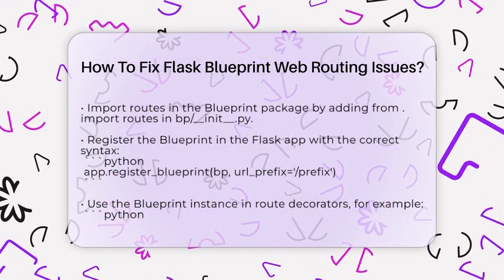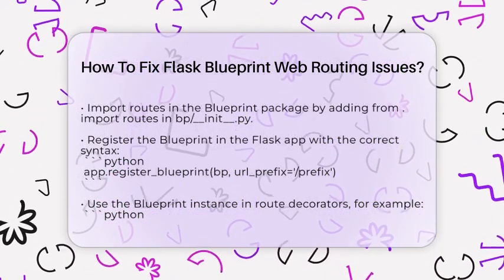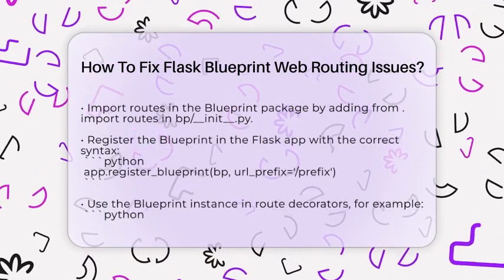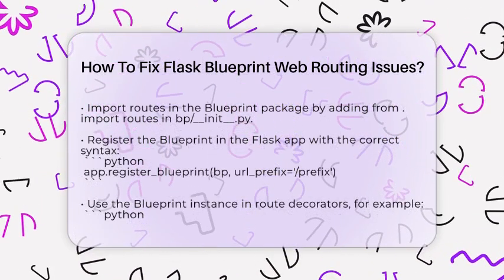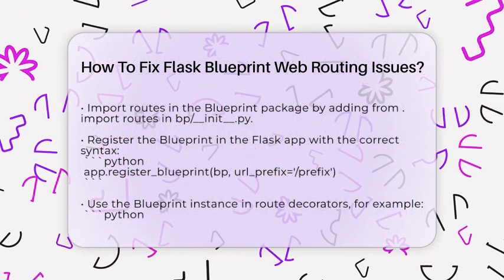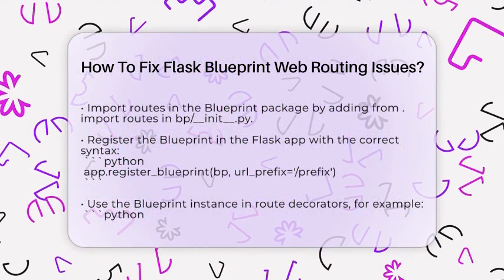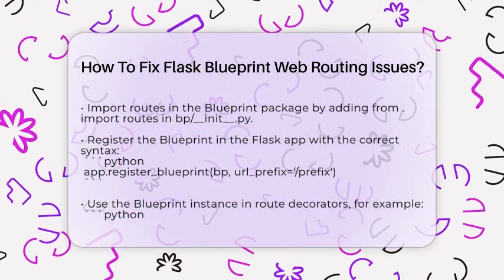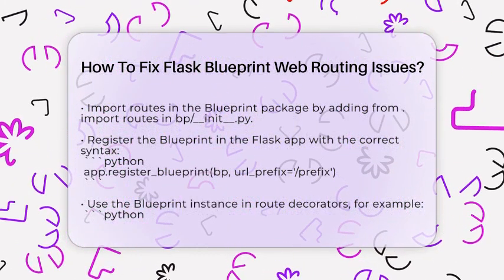Next, import the routes inside the blueprint package. In bp/__init__.py add, Python. from . import routes. Then, register the blueprint in the Flask app. Python. from your_app.bp import bp. app.register_blueprint(bp, url_prefix=...).